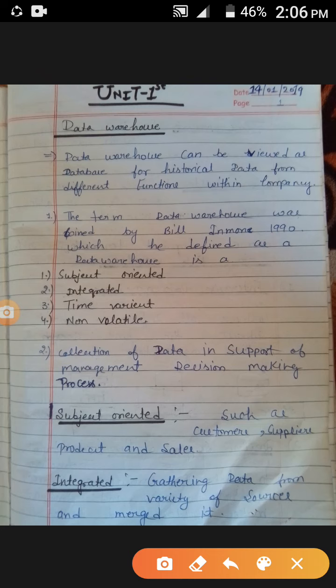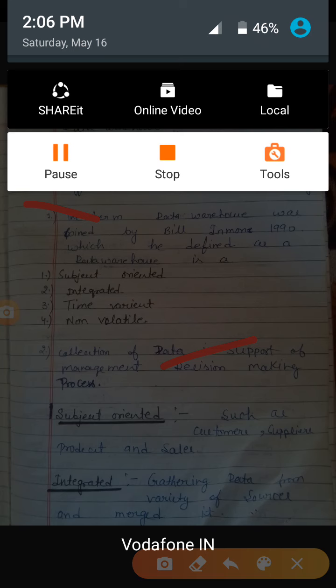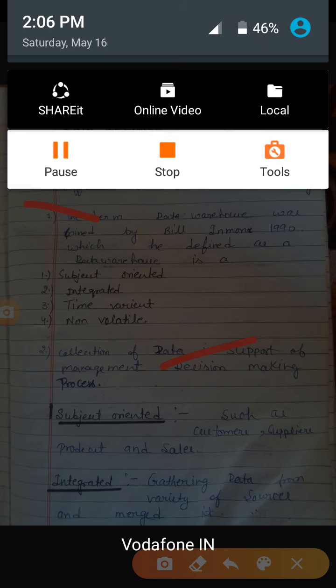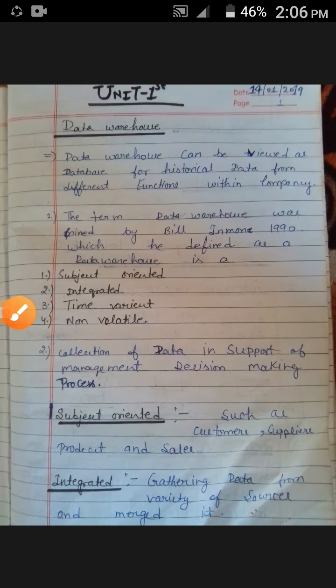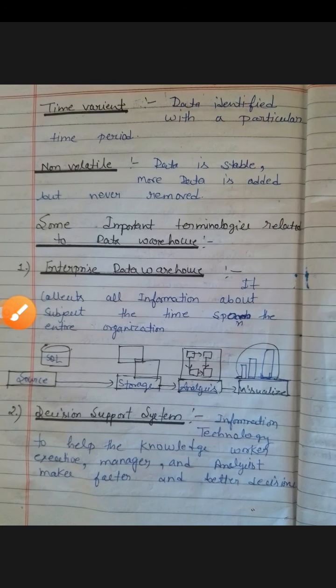Okay, and the next one is integrated. Integrated means we collect and gather data from different sources, and then merge it. So it is integrated. Next one is time variant. Okay, it is the third property.